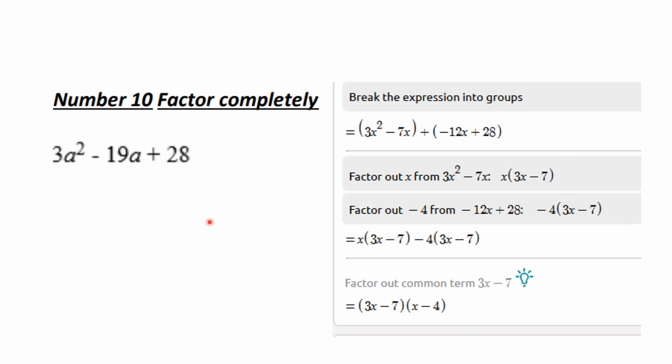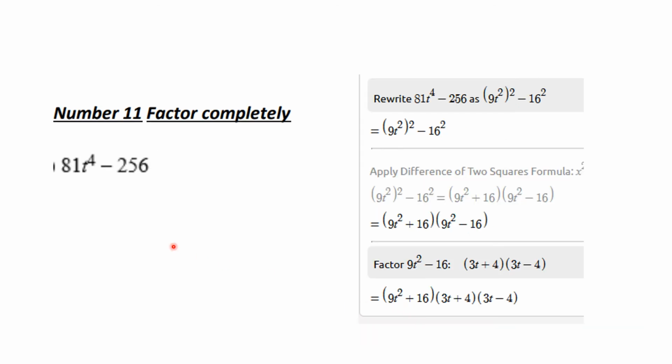Number 10, you factor this completely, and this is the factorization that you should have gotten at the end. You could have had the factors in different order, but that's what you needed to have. And number 11, this was a difference of perfect squares. This is 9t squared whole squared minus 16 squared. So when you factor that, you get 9t squared plus 16, 9t squared minus 16. But this one then can be factored again, because that is 3t whole squared minus 4 squared, so that factors again. So your final answer should be this. This is prime and can be factored no further.